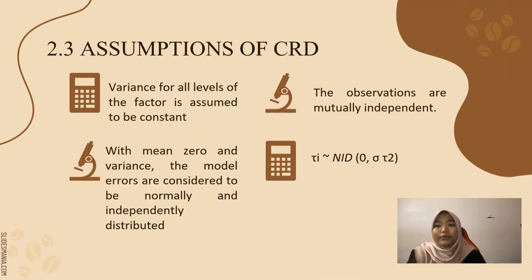I'm Hani Atira and I will be explaining chapter 2.3, which is the assumptions of CRD. When an experiment uses CRD as its experimental design, there are a few assumptions that need to be taken into consideration. The first one is that the variance for all levels of the factor is assumed to be constant, and the second one is that the observations are mutually independent. The third one is that, with mean zero and variance, the model errors are considered to be independent and normally distributed. And the last one is that tau i has a variance sigma squared tau and is independent of Eij.